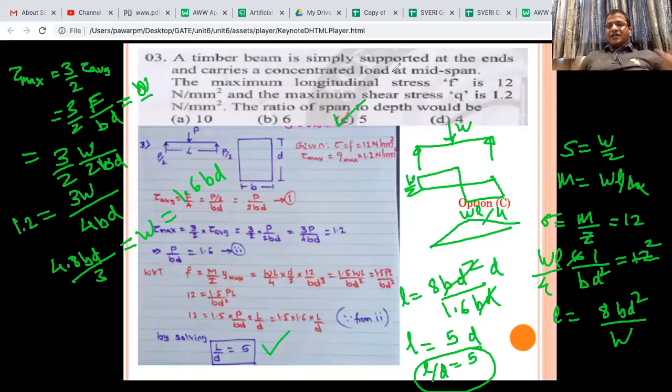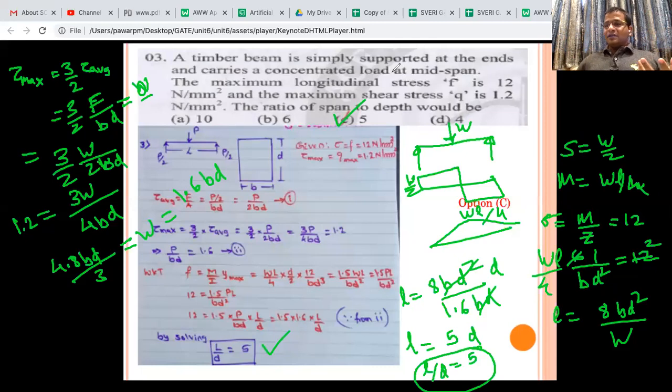So I have taken this in depth. This is kind of typical, such problems may be asked, so you should know in advance. See how I could solve this problem fast, because I knew from the bending stress I can calculate the length value, and from the shear stress I can calculate the W value.